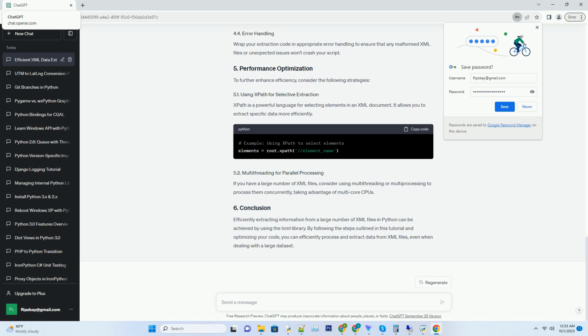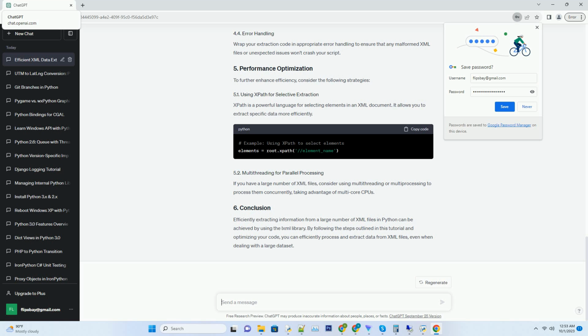Here are the steps to efficiently extract information from a large number of XML files. First, you need to iterate through the directory containing your XML files. You can use the os module to list all XML files in a directory. For each XML file, use lxml to parse it into an ElementTree object. This step should be performed inside a loop for each file.